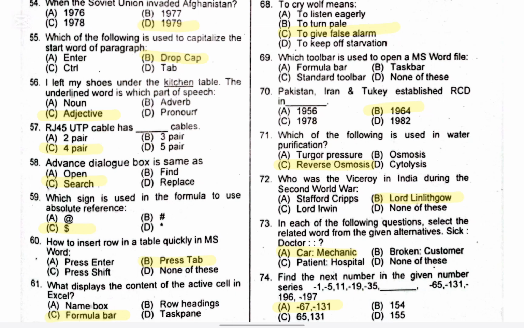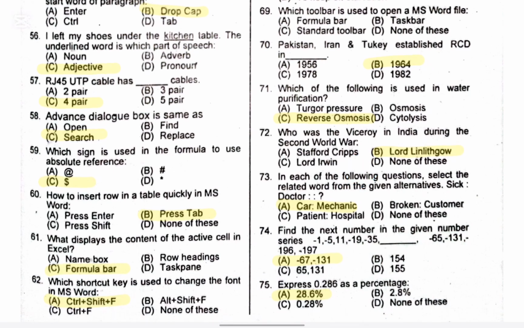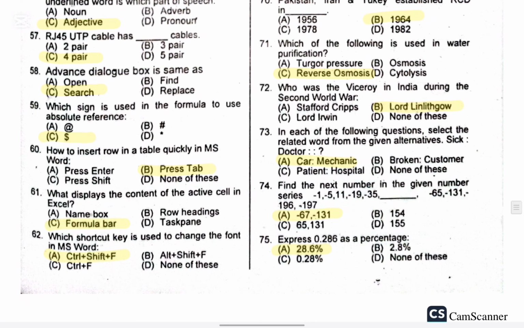Question 57. RJ45 UTP cable has dash cables. The right option is C. Question 58. Advanced dialog box is same as. Right option is C. Question 59. Which sign is used in the formula to use absolute reference? The right option is C. Question 60. How to insert a row in a table quickly in MS Word? Right option is B.